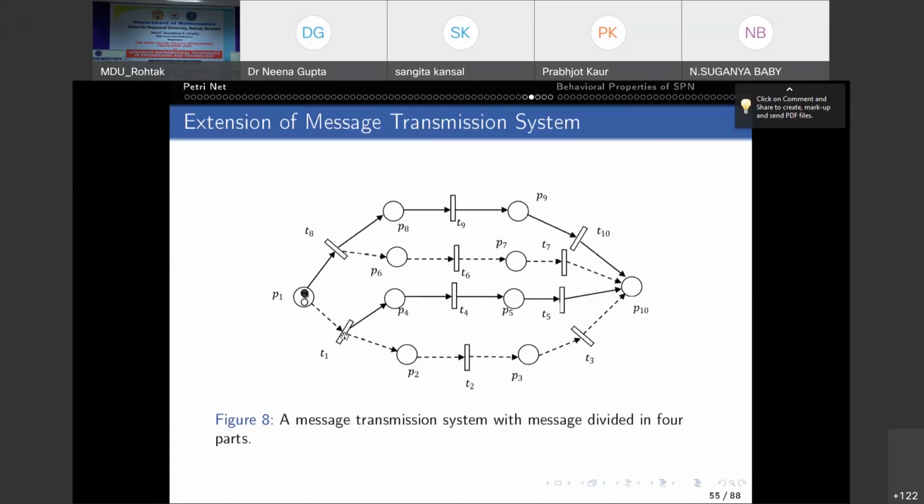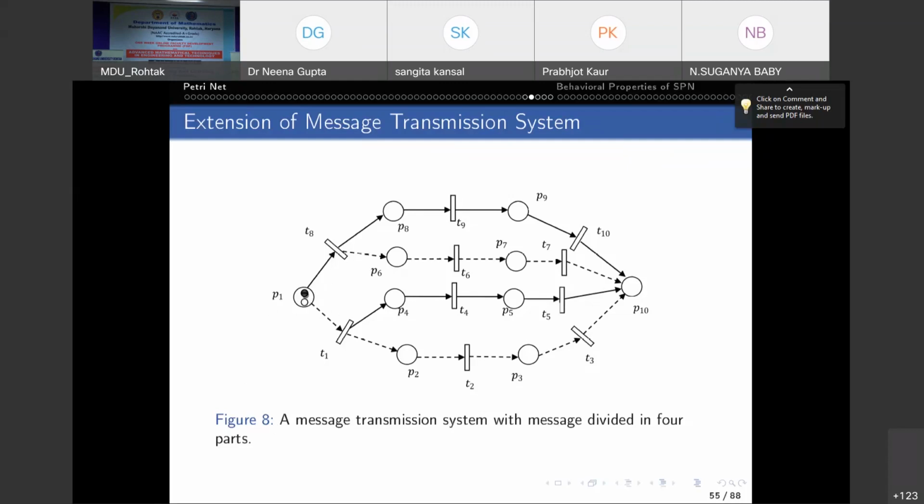Because at T1 the message breaks into two parts, and at T8 also the message breaks into two parts. So T1 and T8 represent a process of dividing the incoming message from P1 into two parts. Now you see this figure. A message is divided into two at the place P1. The first half of the message is denoted by the dark circle, the positive token, and the second half by the negative token.